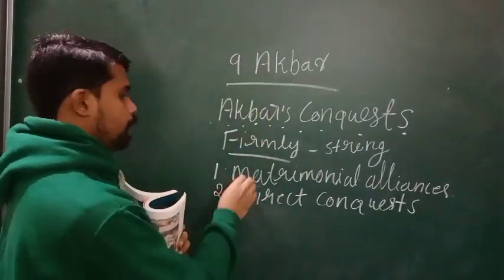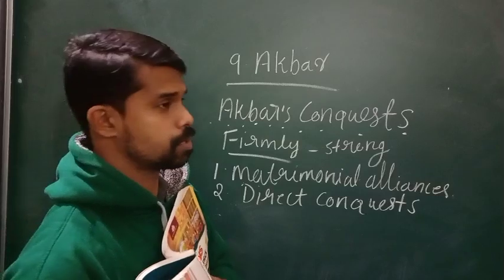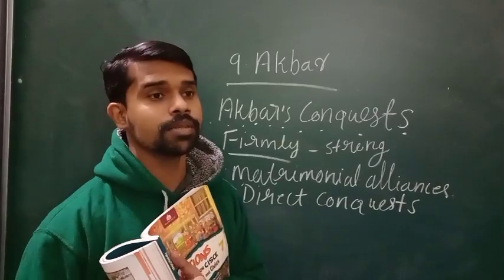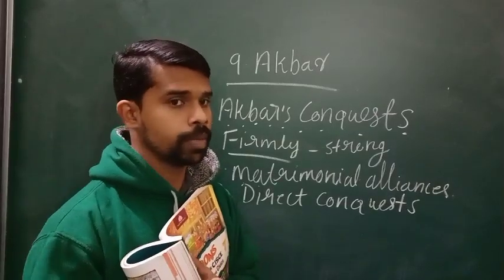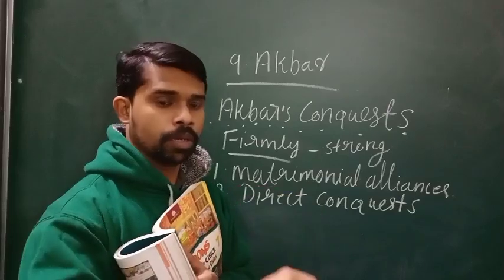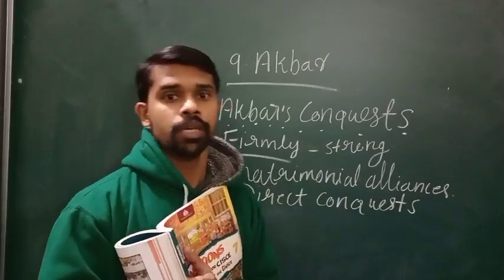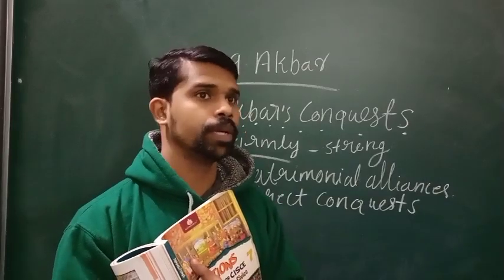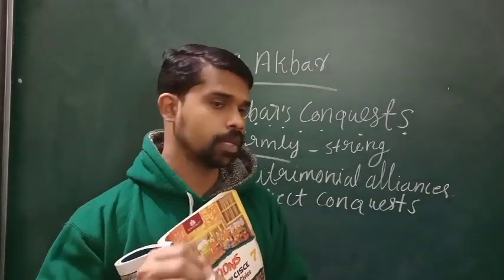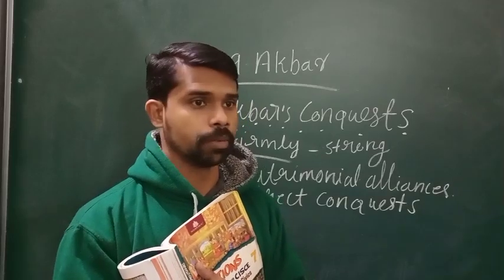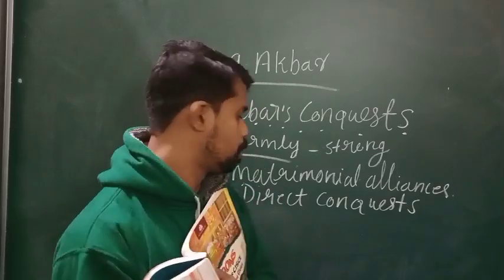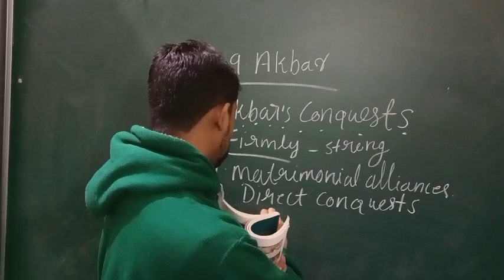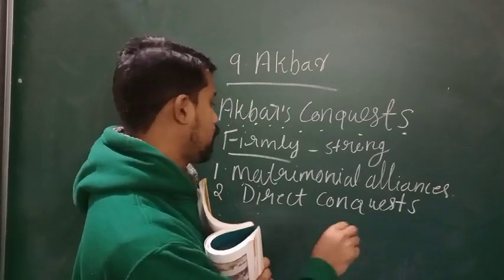So that was his main two ideas. First one, we have seen, matrimonial alliances, in the sense of marriage with women of some other country. She will be the daughter of a king, a princess like that. The next point is direct conquest.